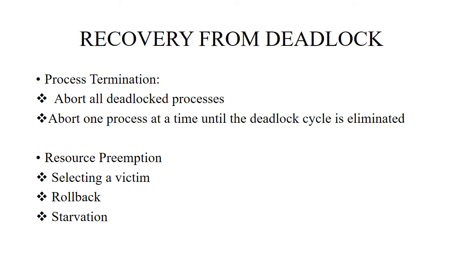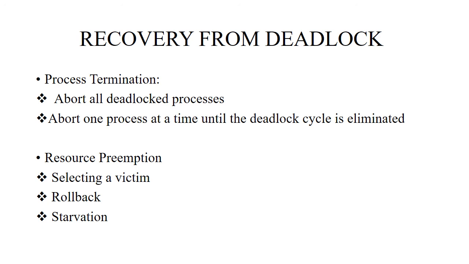Next is recovery from deadlock. There are two methods of recovery from deadlock: process termination and resource preemption. In process termination, there are two methods: abort all deadlocked processes, or abort one process at a time until the deadlock cycle is eliminated. Aborting all deadlocked processes breaks the deadlock cycle at great expense. Here all the deadlocked processes are aborted, and then the deadlock cycle is eliminated. When aborting one process at a time, after each process is aborted, a deadlock detection algorithm must be invoked to determine whether any process is still deadlocked or not.